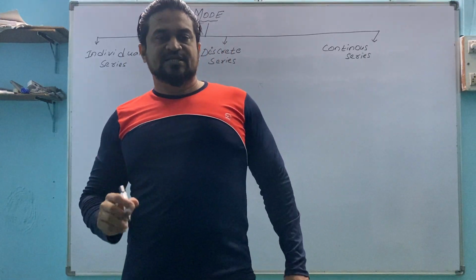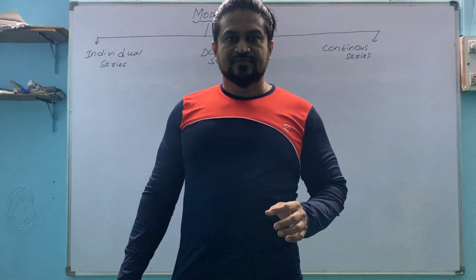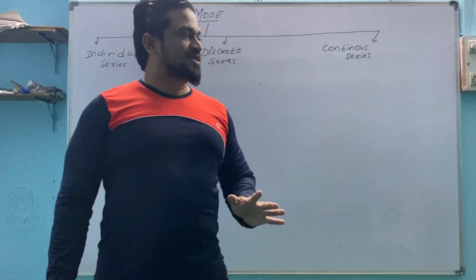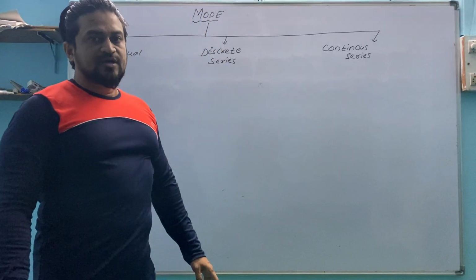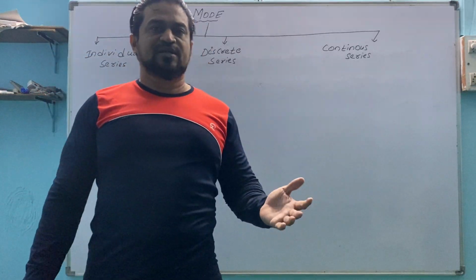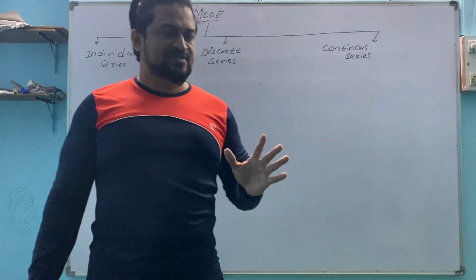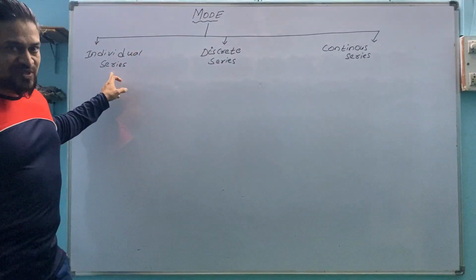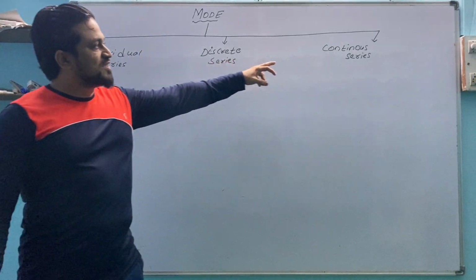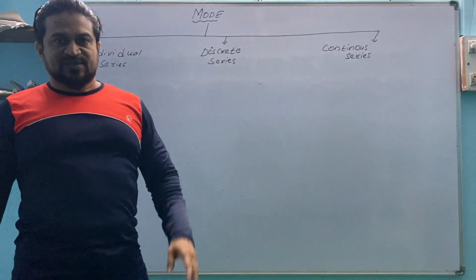Till now we have discussed mean, median, quartiles, deciles and percentiles. Now we are going to discuss mode. In mode, same as in mean, median, quartiles and decile problems, the question form is of three types. One is individual series, second one is discrete series, and the third one is continuous series. In mode also we find all the three types of questions.